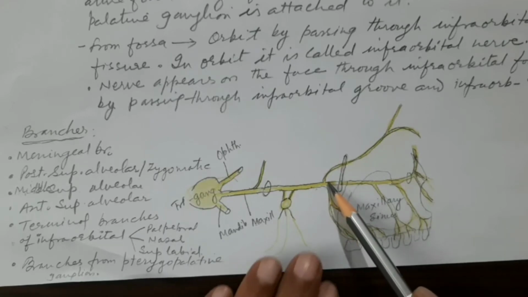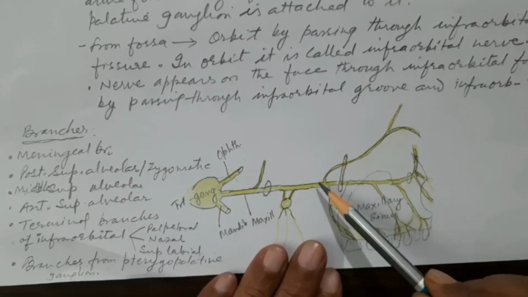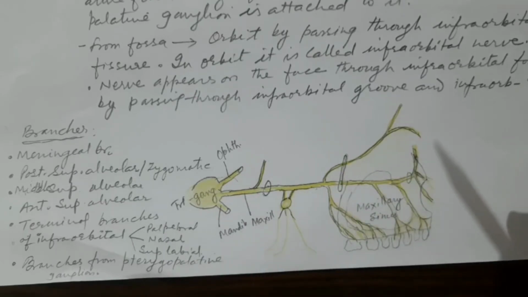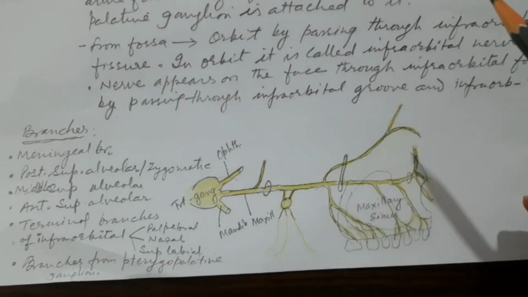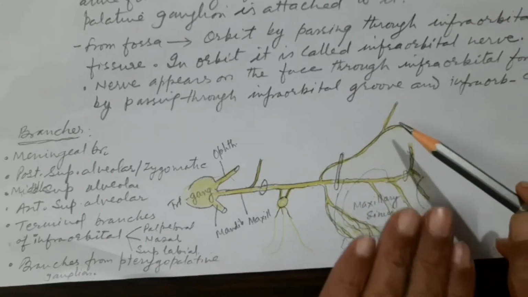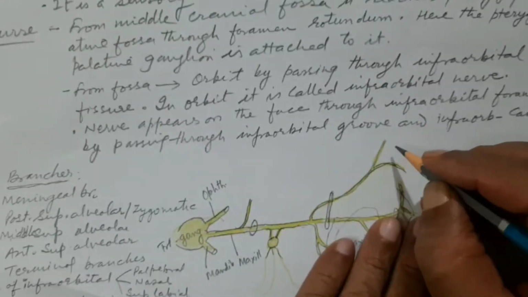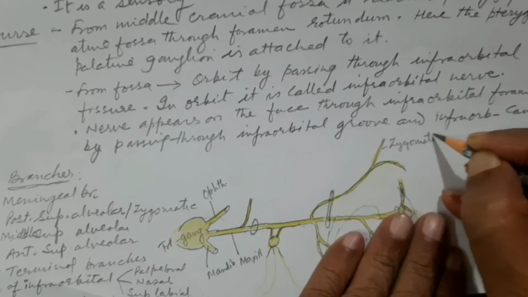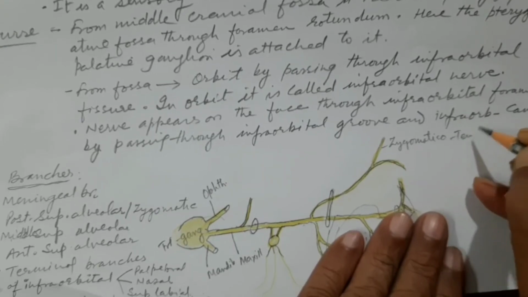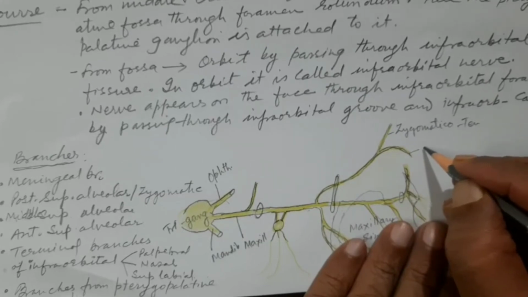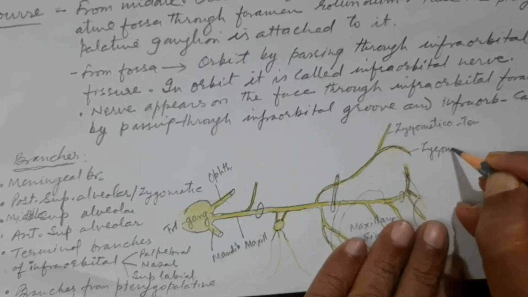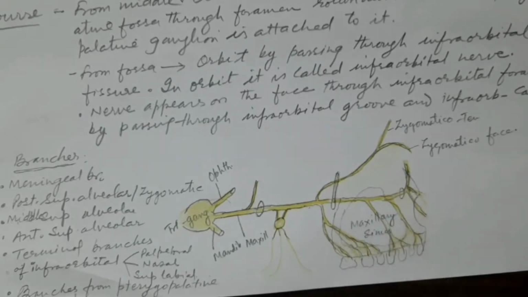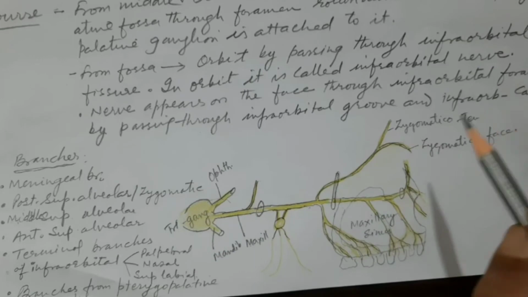gives two important branches. One is called the zygomatic branch, which passes through the inferior orbital fissure for some distance into the orbit, and then it disappears to come out as the zygomatico-temporal branch of the zygomatic nerve, and the zygomatico-facial, because it comes on the face, on the cheekbone, that is the zygomatic bone. There is a foramen from which it comes out.